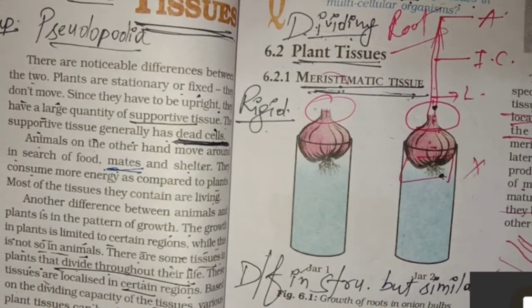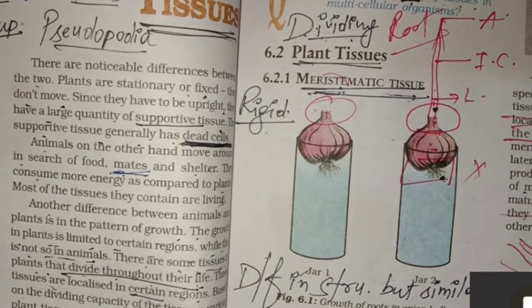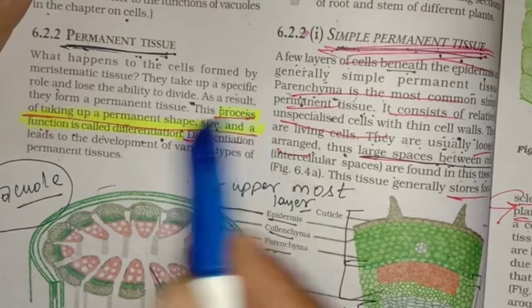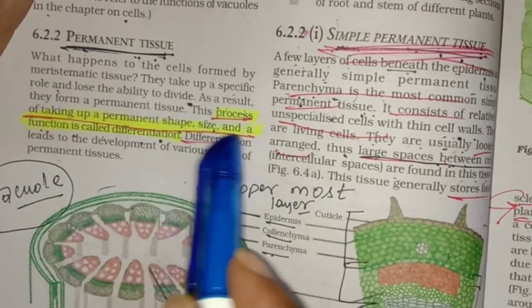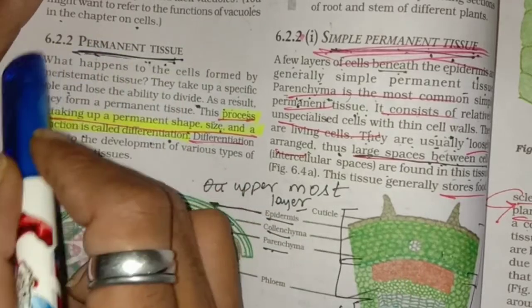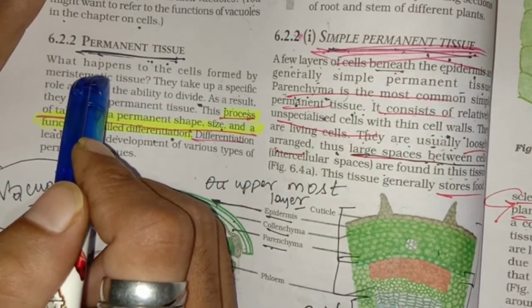By the process of differentiation, permanent tissue. क्या बनता है उससे? Permanent tissue is formed, which is definite in shape, size, and structure. The process of taking up a permanent shape, size, and function is called differentiation, and that led to the formation of permanent tissue.